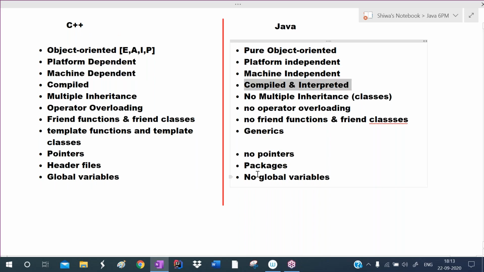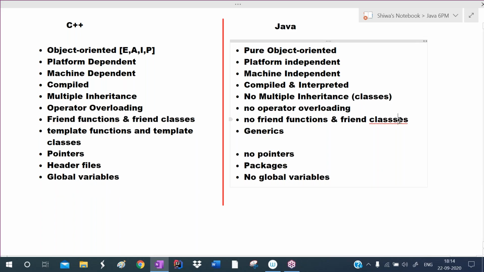C++ supports multiple inheritance. Due to this multiple inheritance, a naming ambiguity problem or diamond problem may occur. So Java does not support it. Operator overloading: C++ supports operator overloading. This is a confusion-oriented concept. The programmer may get confused about which meaning the operator has. So Java does not support operator overloading. And due to friend functions and friend classes, security problems may occur. So C++ supports them. Java does not support them.